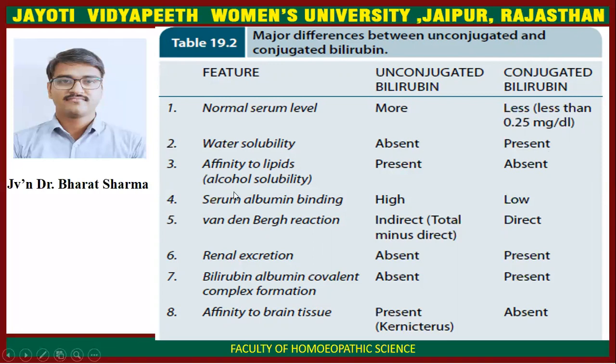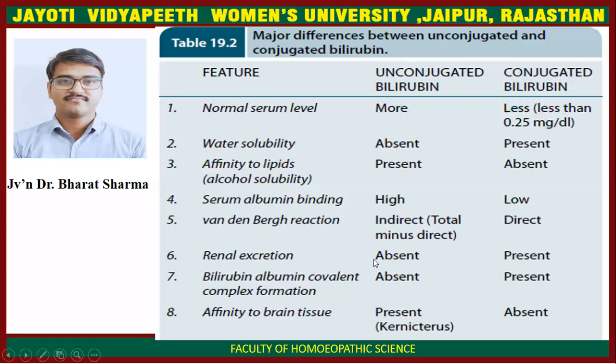Affinity to lipids, or alcohol solubility: alcohol solubility is present in unconjugated bilirubin and it is absent in conjugated bilirubin. Serum albumin binding is high in unconjugated bilirubin and very low in conjugated bilirubin. Van den Bergh reaction is indirect for the unconjugated bilirubin and direct for the conjugated bilirubin.